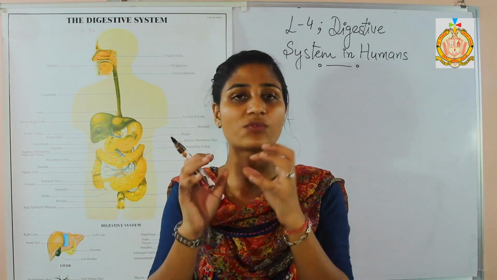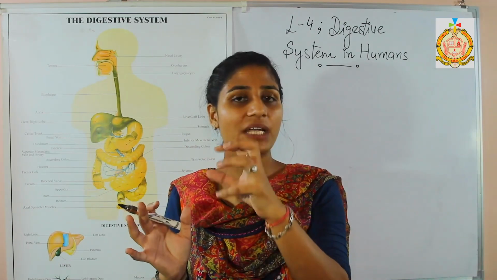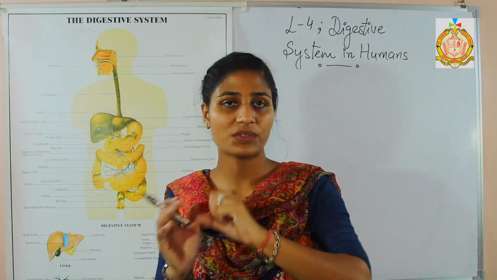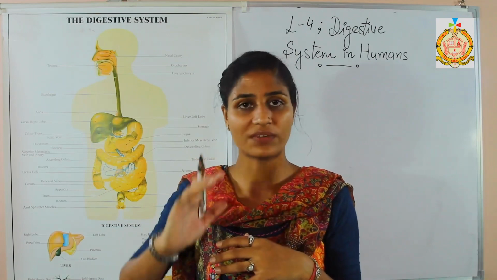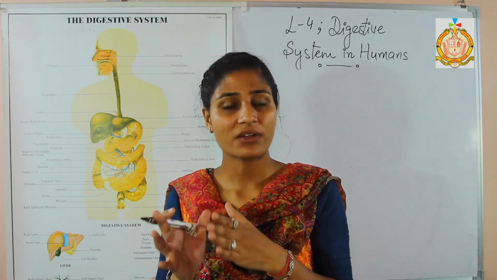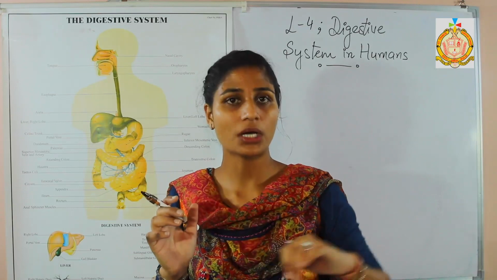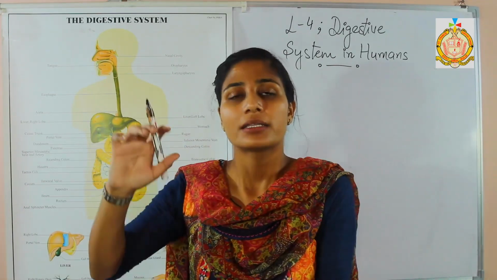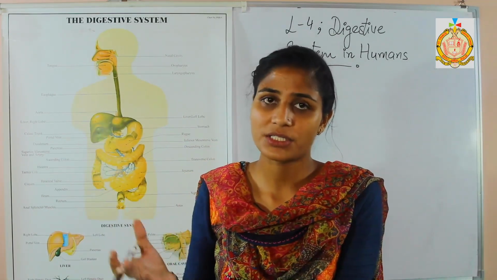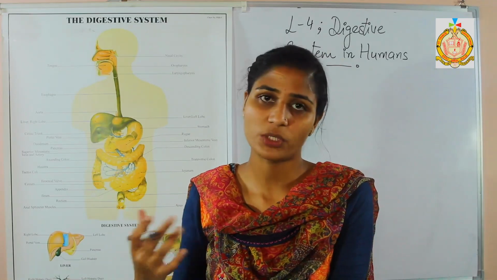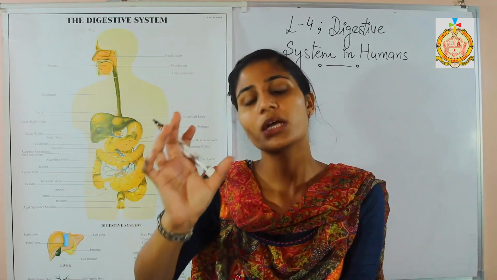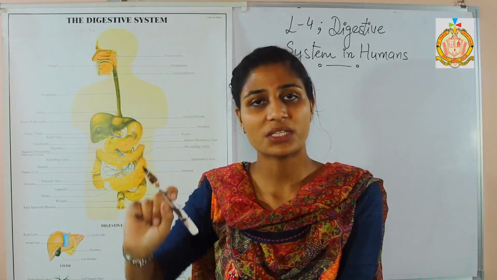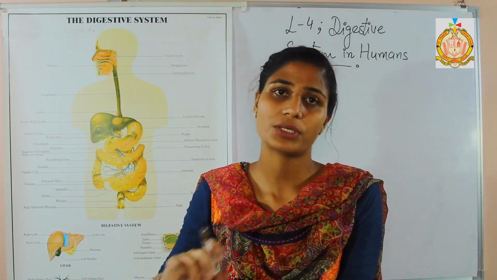The food that is absorbed by the villi is mixed with the blood with the help of the capillaries that are attached with the villi, and by that way the digested food is going to the whole parts of the body. The other parts of our body get energy from that food, and by that way the metabolic activities take place in our body. So that is the absorption process. The food content from the villi is mixing with the blood, and from there it is going to the whole parts of the body.